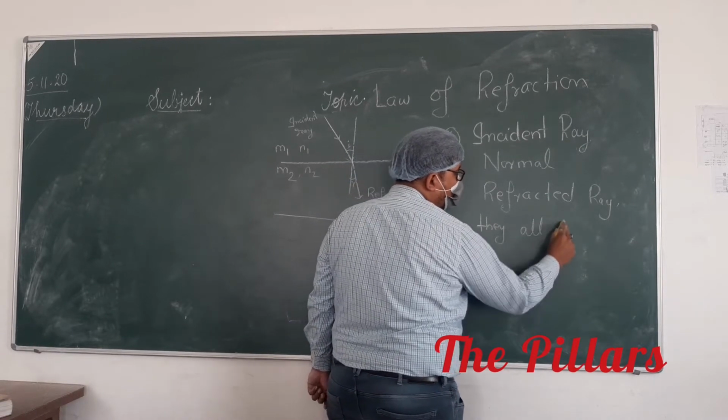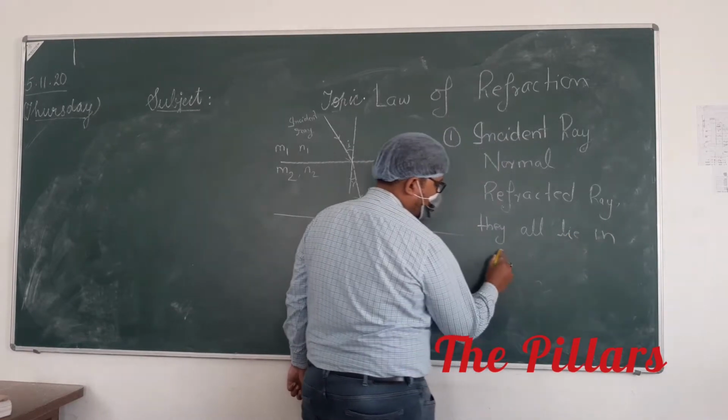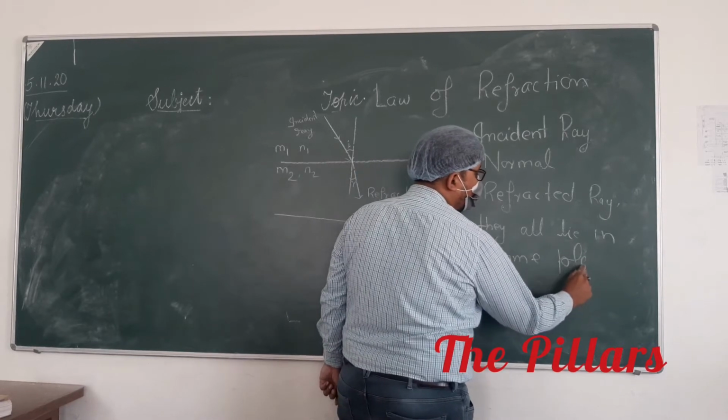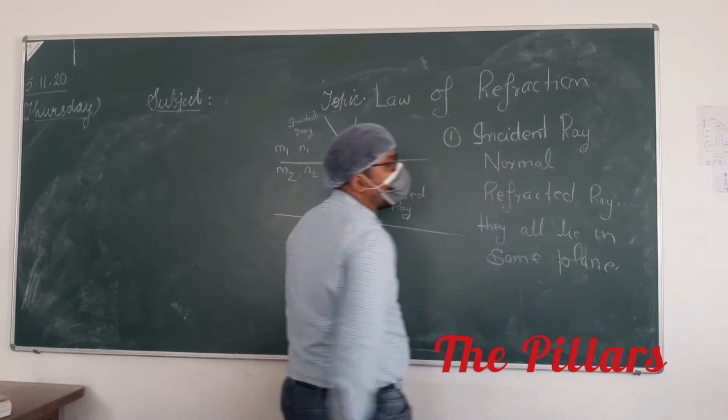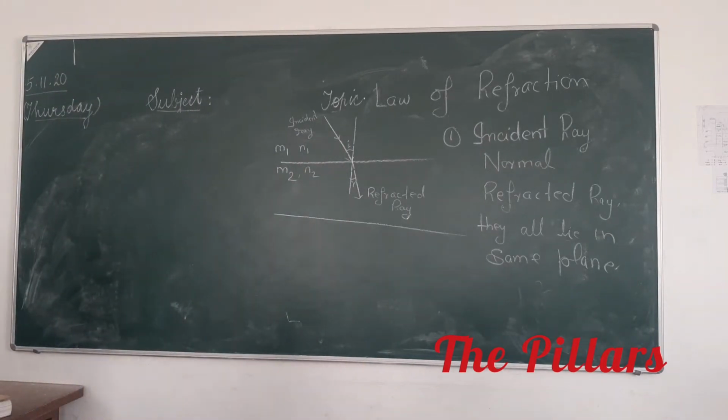This is the first law of refraction: that the incident ray, refracted ray, and your normal all lie in the same plane.